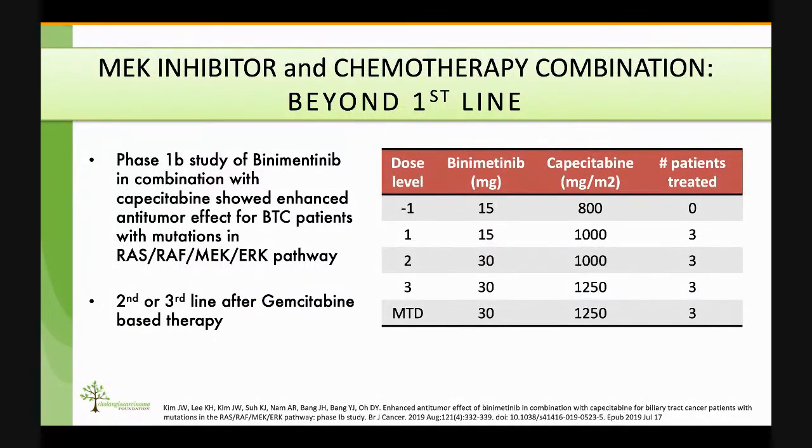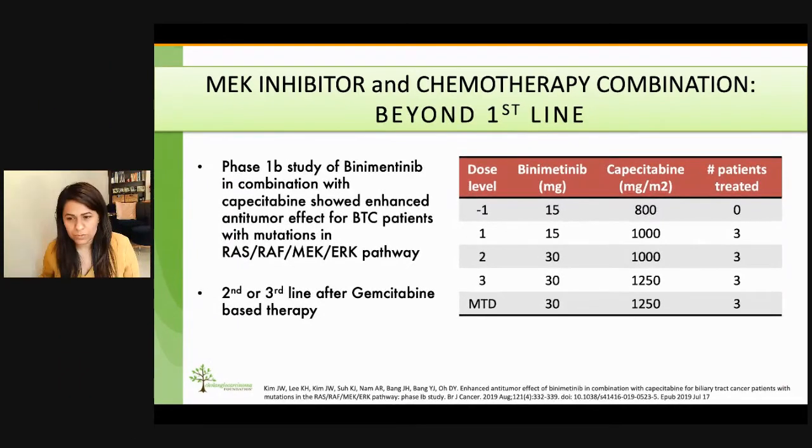However, in this study, investigators looked at the combination of chemotherapy and MEK inhibitor therapy in the second-line setting, exploiting the idea of synergy between chemotherapy and MEK inhibitor therapy. There was a phase 1 component to determine the maximum tolerated dose. Those doses are mentioned in the table. No patients had DLT, so the maximum tolerated dose here was 30 milligrams of binimetinib and 1250 milligrams per meter square of capecitabine, given days 1 through 14 in a 21-day cycle.